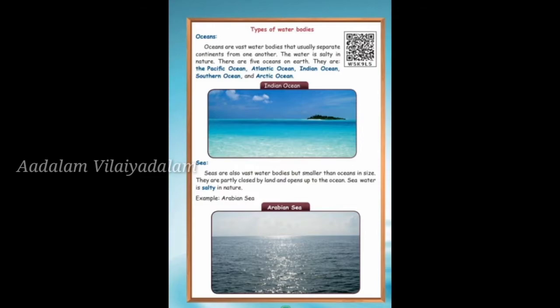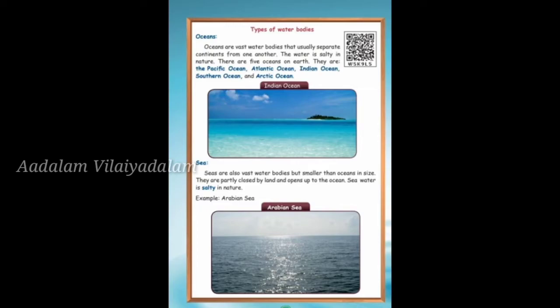The next comes the seas. Seas are also vast water bodies, but smaller than oceans. They are partly closed by land and open up to the ocean.